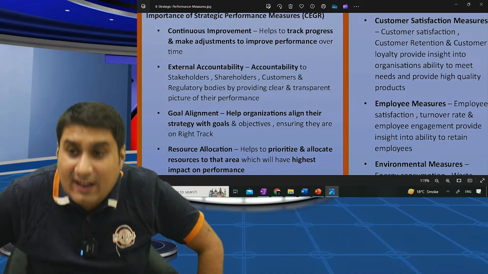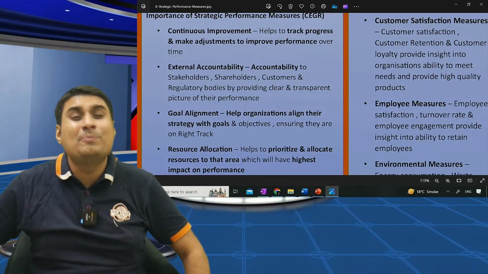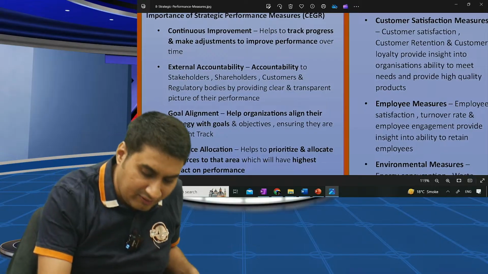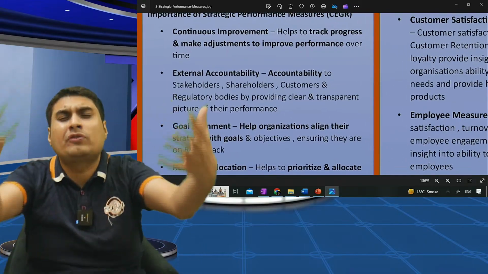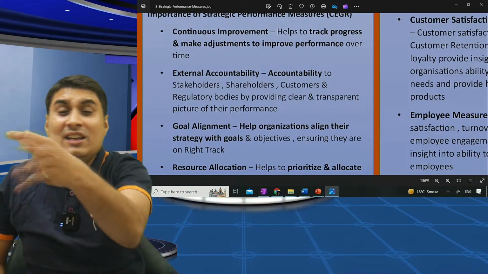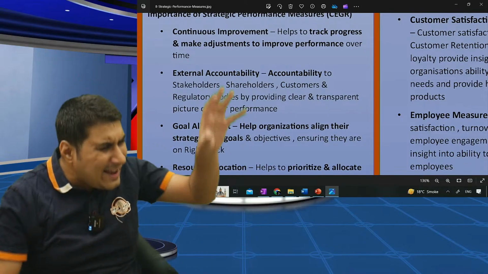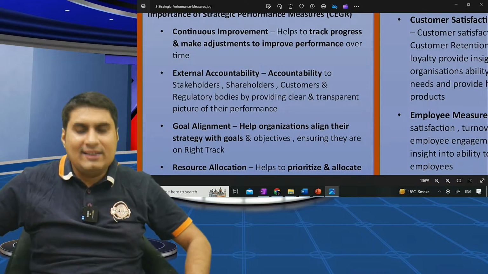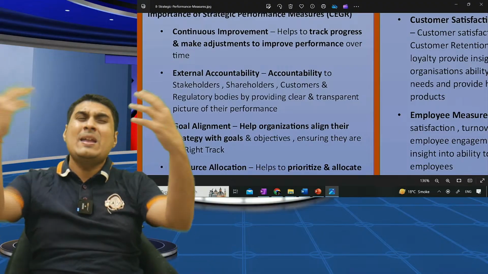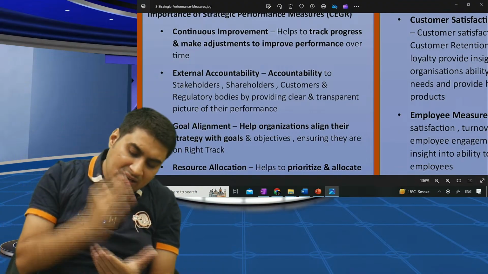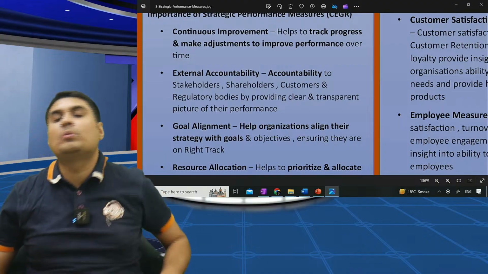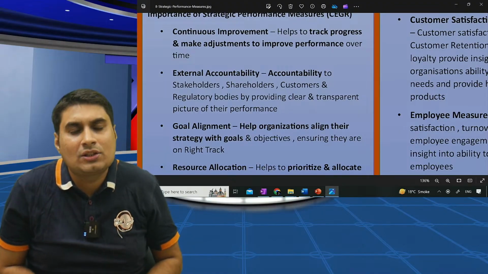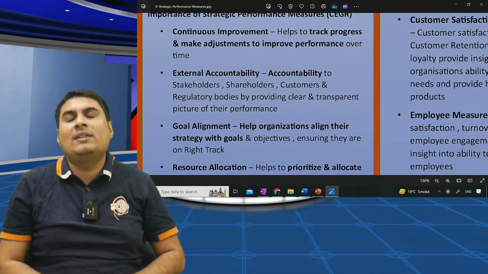Tell me, what's the importance of SPM? CEGR: continuous improvement, external accountability, goal alignment, resource allocation. What is R? R is resource allocation. One last time: what's the importance of strategic performance measure? CEGR: continuous improvement, external accountability, goal alignment, resource allocation.